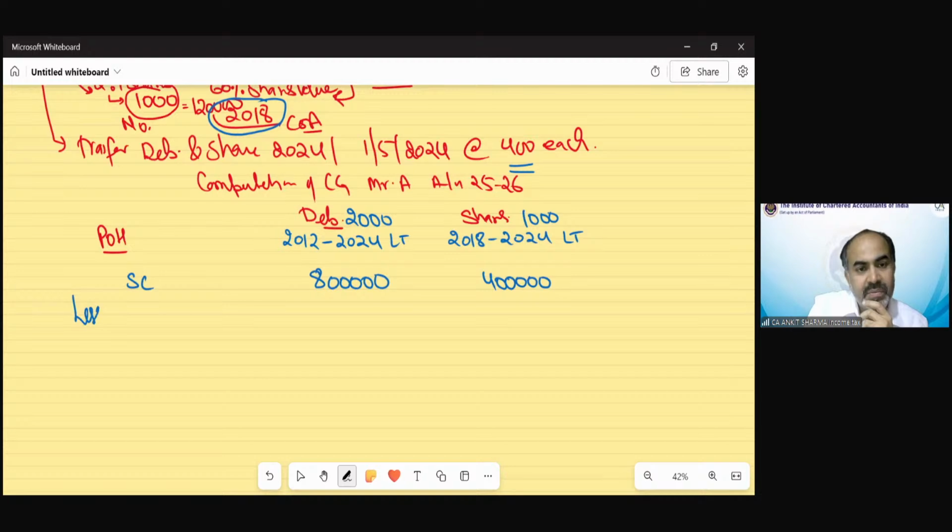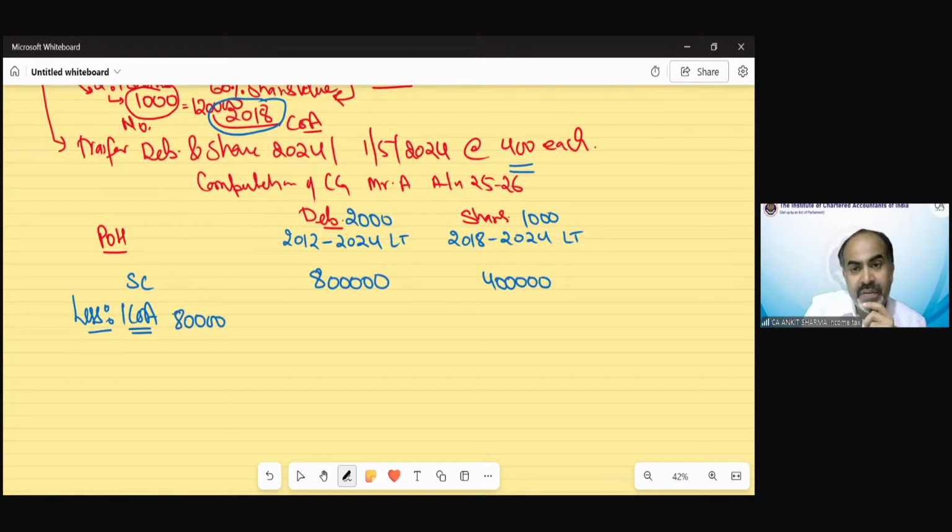Now, long-term assets we have, and we have transferred before 23rd of July. So that would be indexed cost of acquisition. So what is the cost of acquisition? Now the cost of acquisition for debenture would be only 80,000, sorry, 80,000 it was.